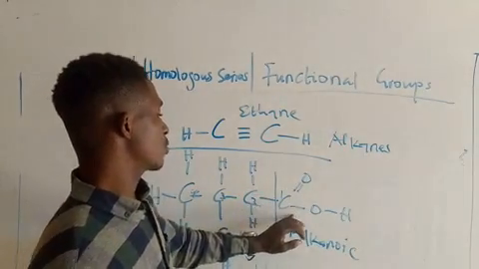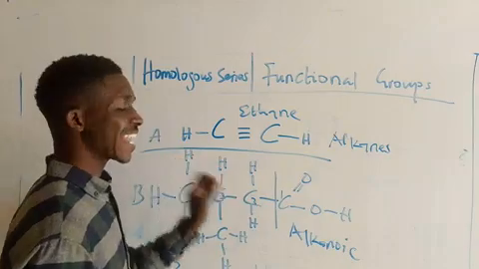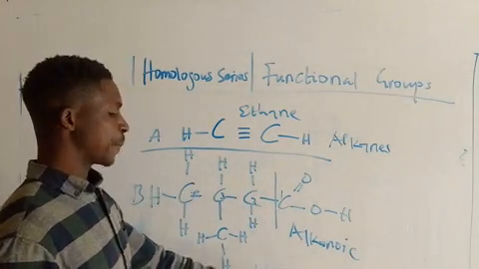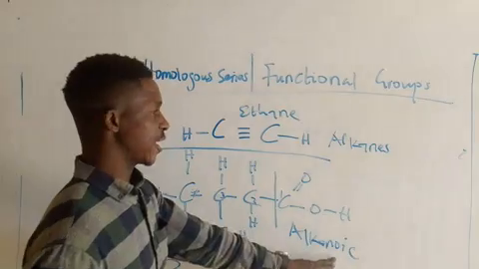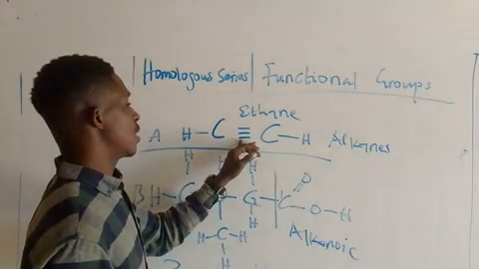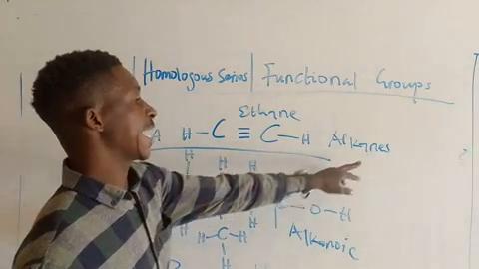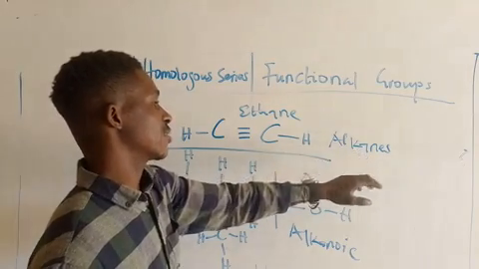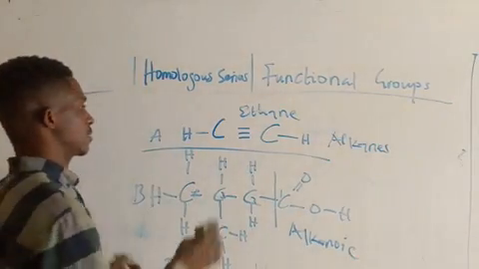This functional group tells you that this compound is from the homologous series alkanoic acids, and as you are naming, it must carry the parent name, which is noic. The other one must carry the parent name, alkynes, yne. Do you understand? Very, very important.